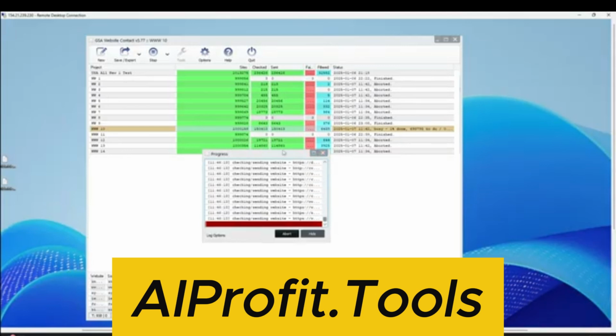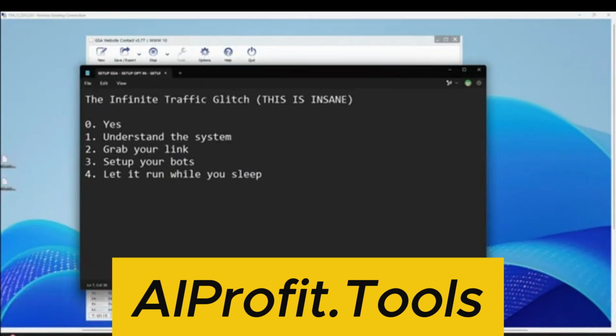So if you're new here and you've never seen stuff like this before, don't worry, you're in the right place. Today, I'm going to actually be breaking this down for you step by step.